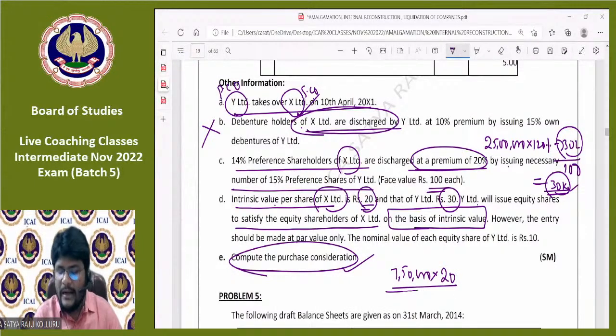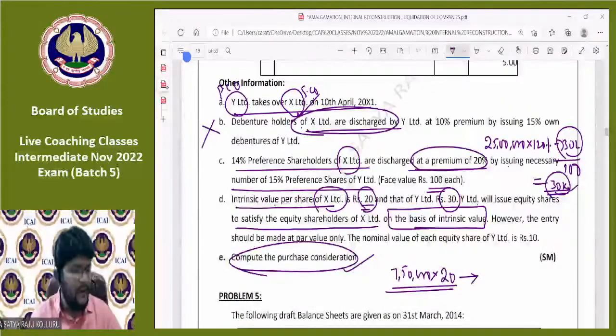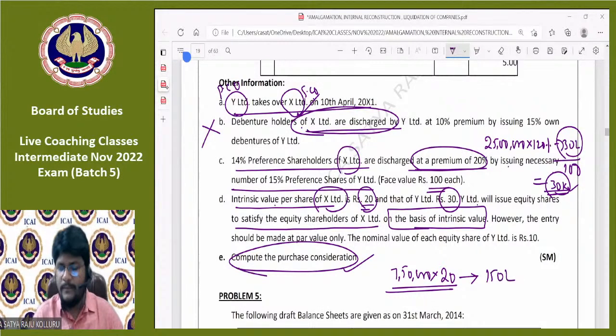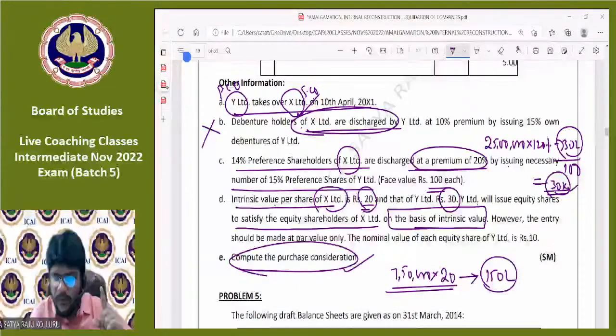That's why total intrinsic value of the selling company is 7,50,000 multiplied by 20, which is 150 lakhs, I think. We need to pay 150 lakhs worth of equity shares to the equity shareholders of the selling company. Am I right? Are you with me, all of you?